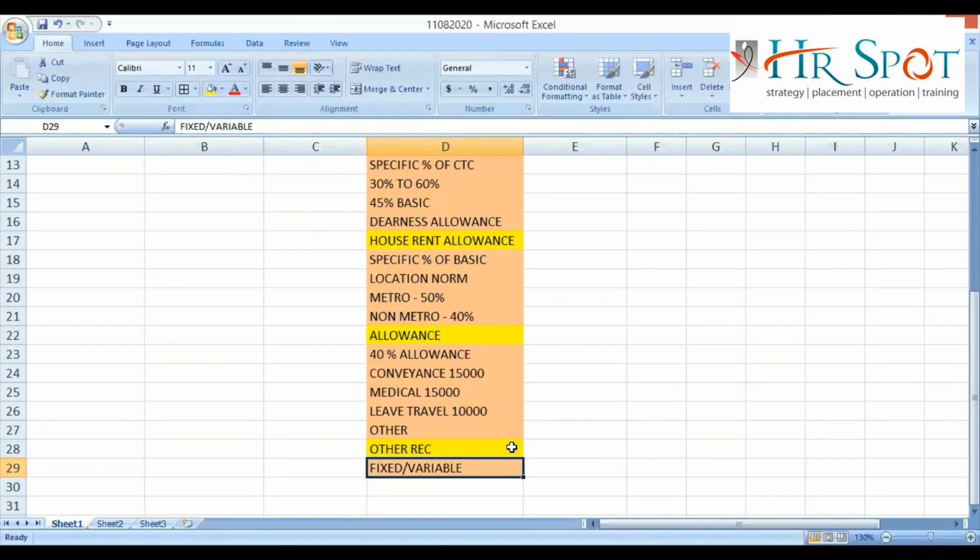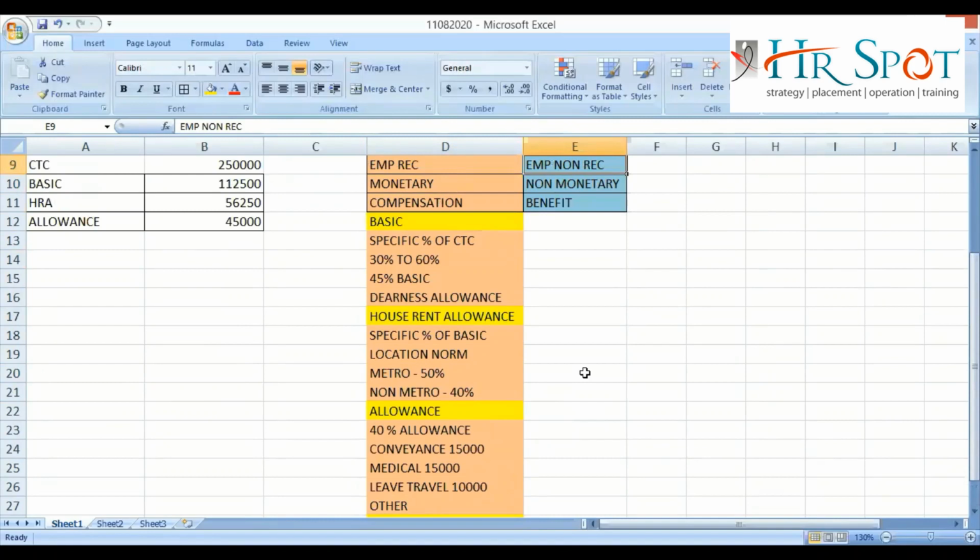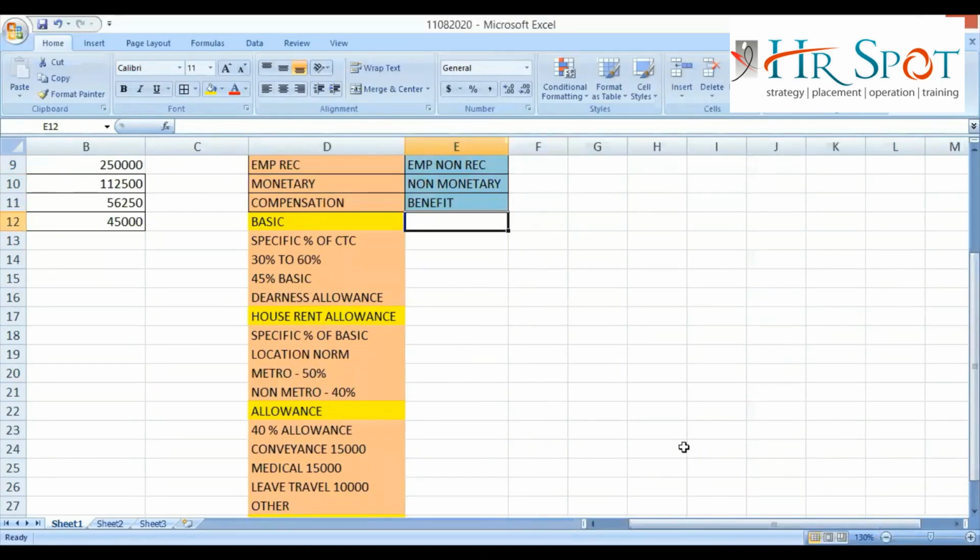Yes, sir. Basic, HRA, allowance, quite famous. Along with that, any other receivable can be given by the company in the form of fixed or in the form of variable. Coming to the non-receivable part. Whatever I'm discussing, focus on the things, do not draw a conclusion, because whatever I'm discussing is just the beginning. I'm just forming the base, because there are so many things to discuss. If you understand this, then your base will be solid.